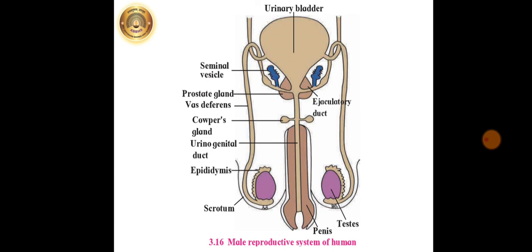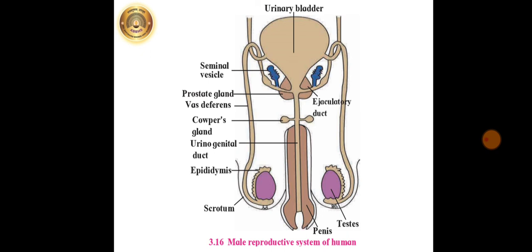Seminal vesicles secrete their secretion in the ejaculatory ducts, whereas prostate glands and Cowper's glands secrete their secretions in the urinogenital duct. Semen is formed of sperms and secretions of all these glands. Semen is ejaculated out through the penis. All the organs of the male reproductive system are paired except the urinogenital duct, penis and scrotum.